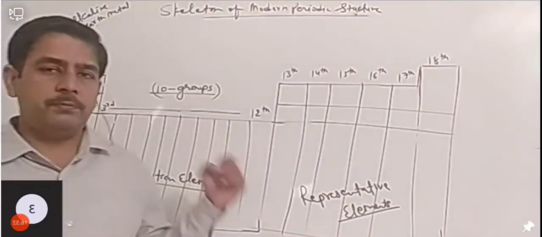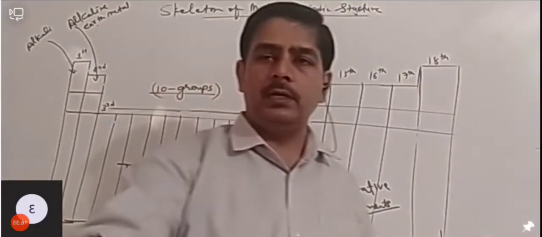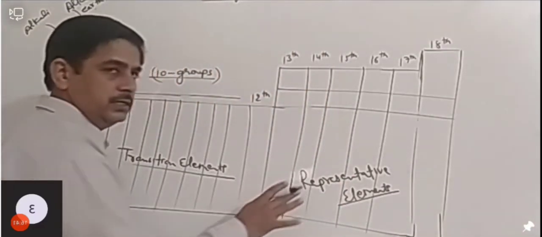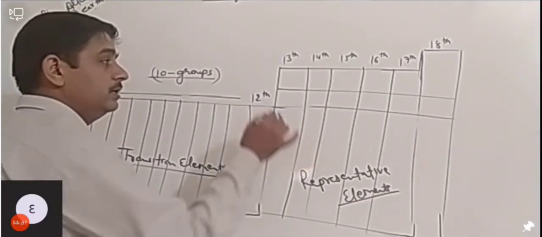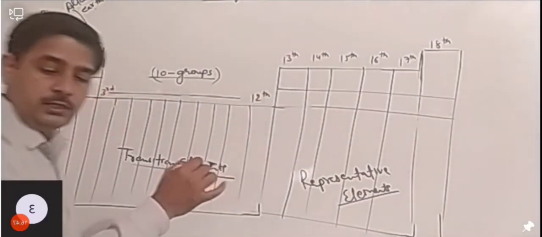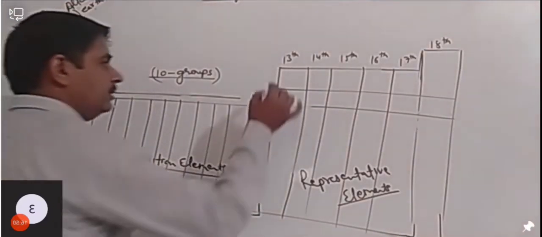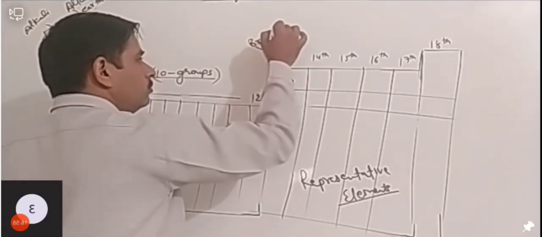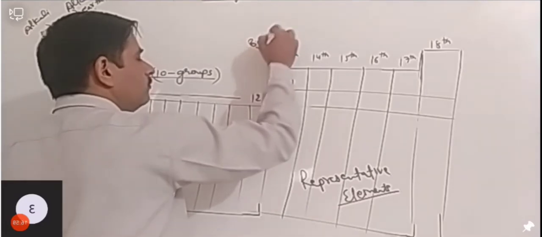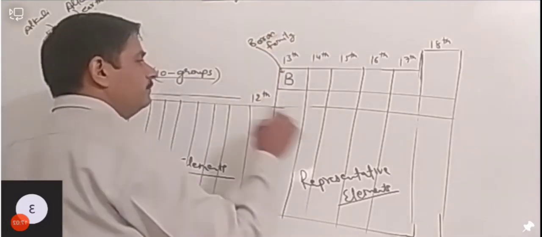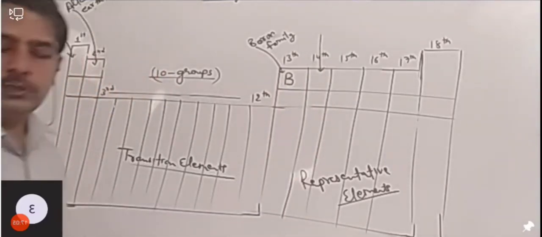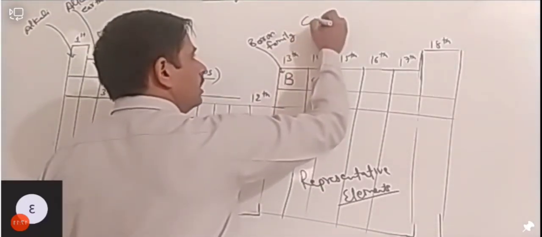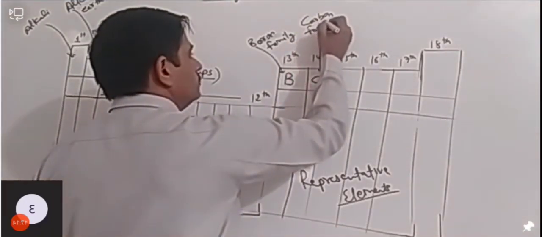Okay, and there is a separate name for each and every group. हर group का एक separate name है which we can remember. Okay, so as I told you that these are the representative elements, and in representative elements the 13th group is called boron family, and because first element is boron here, so that's why it is called boron family. In 14th group, the first element is carbon, so that's why it is called carbon family.